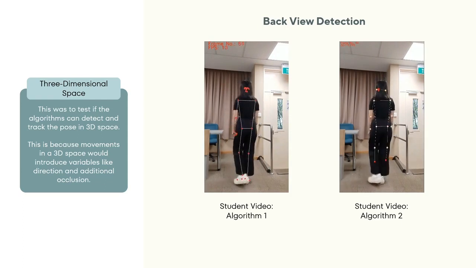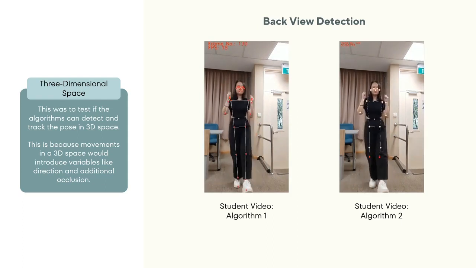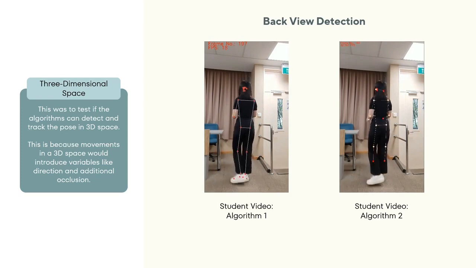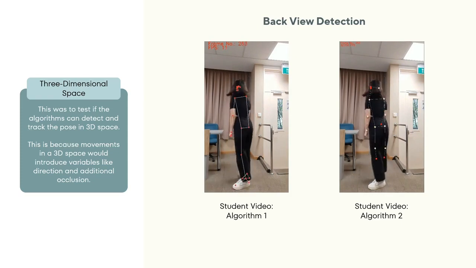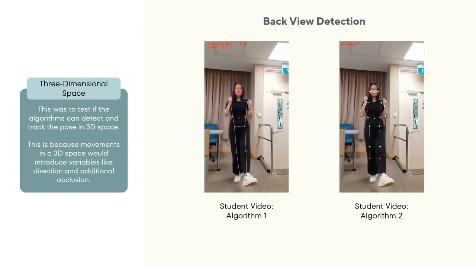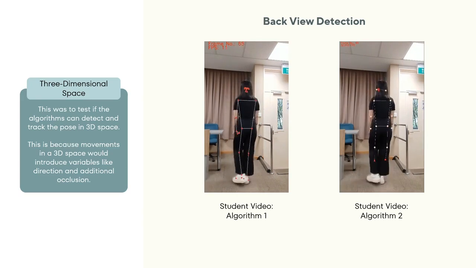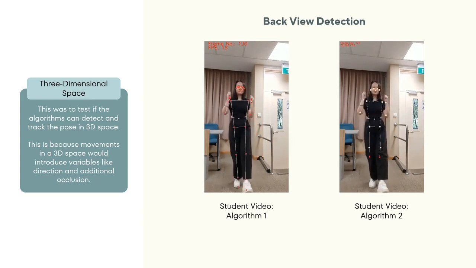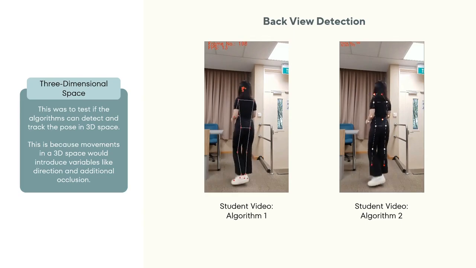In terms of back view detection, algorithm 2 seems to perform better than algorithm 1. Algorithm 1 incorrectly assumes a front face detection and is unable to detect with confidence. In contrast, algorithm 2 is able to accurately detect and track even when fully occluded through the use of inference.